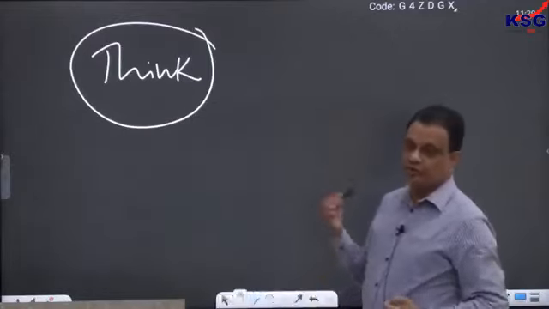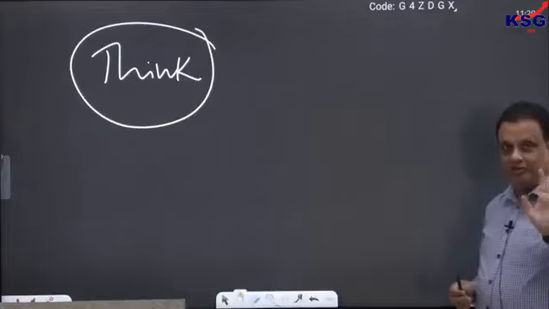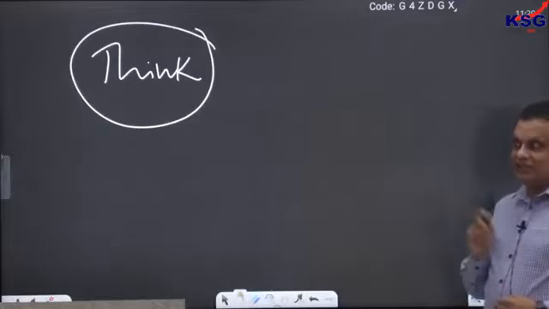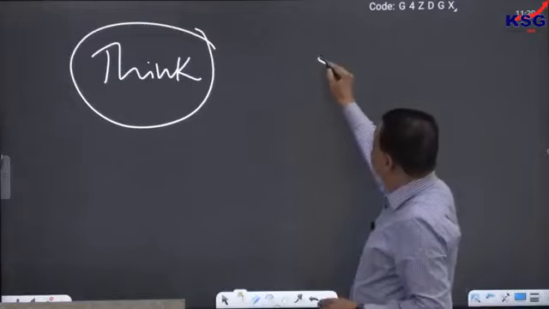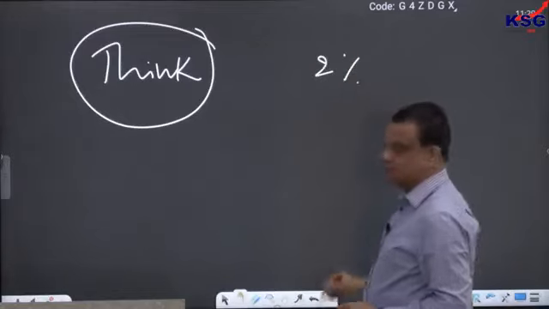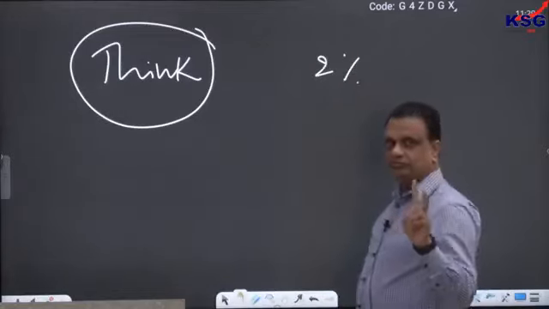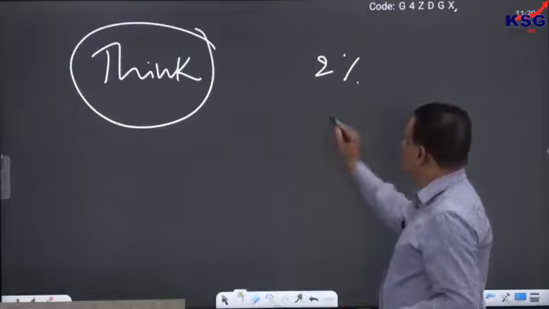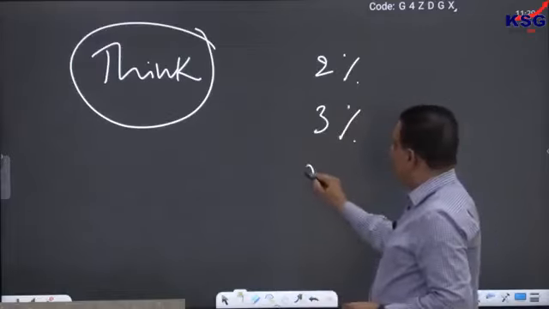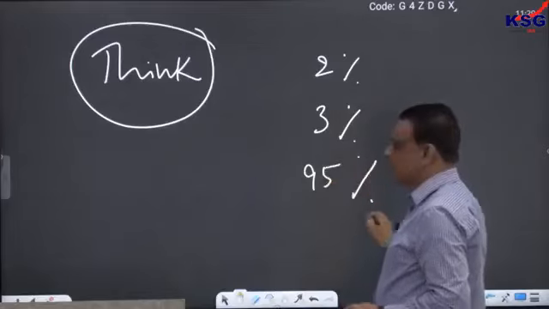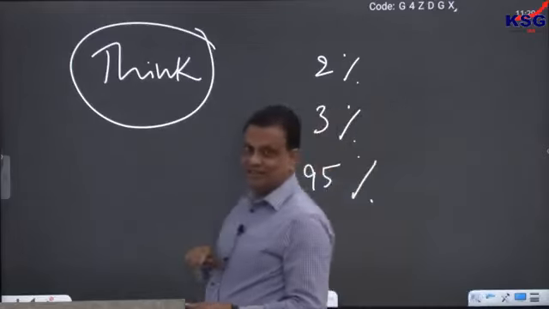George Bernard Shaw, one of my favorite authors, which I often repeat in my class today, and later classes also I will repeat that. G.B. Shaw said that 2% of people actually think, 2% only. 3% of people think that they think, and 95% of people would rather die than think.